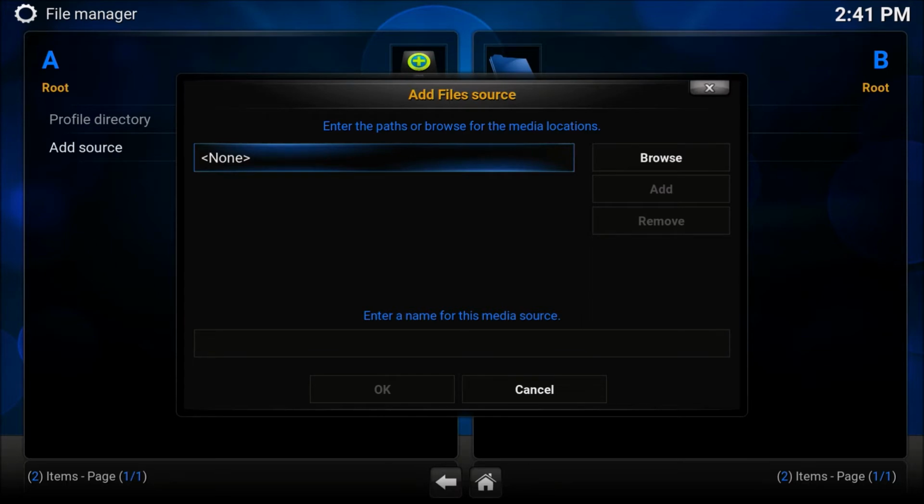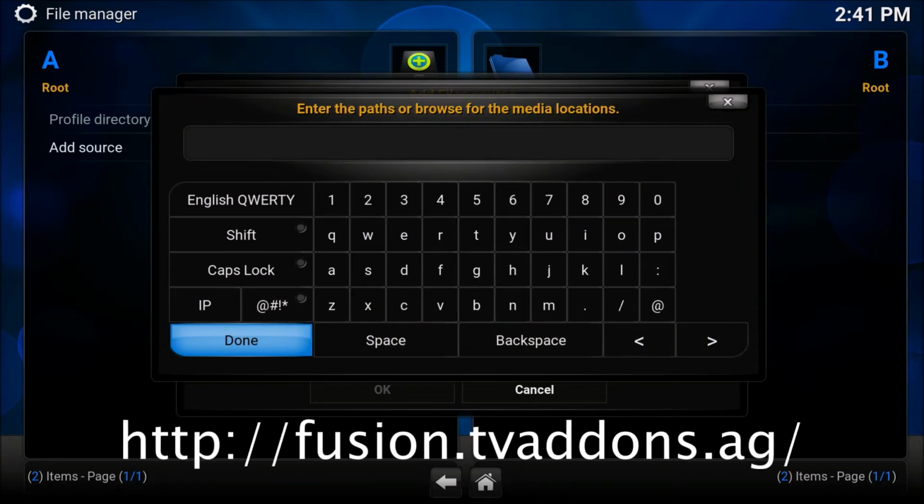Notice how there's a none bar that's highlighted in blue. This is where you'll enter the URL. So make sure it's highlighted, select it, and type in the following URL: http://fusion.tvaddons.ag/. Once this is entered, you'll hit Done.